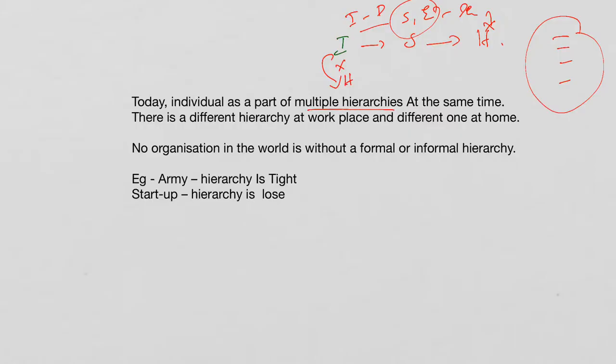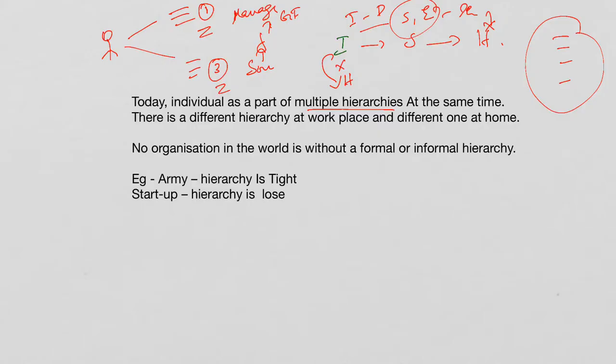At the same time, one individual can be a part of multiple hierarchies. He belongs to this one, and he belongs to another one also. Here he'll be number 1, here he'll be number 3. So maybe in the office he'll be a manager, and at home he's just a son. Above him father is there, above father grandfather is there. Hierarchy is different at home. There is a different hierarchy at the workplace, and a different hierarchy at home. So this is also a point you can add: one person will have different status in different hierarchies at the same time.